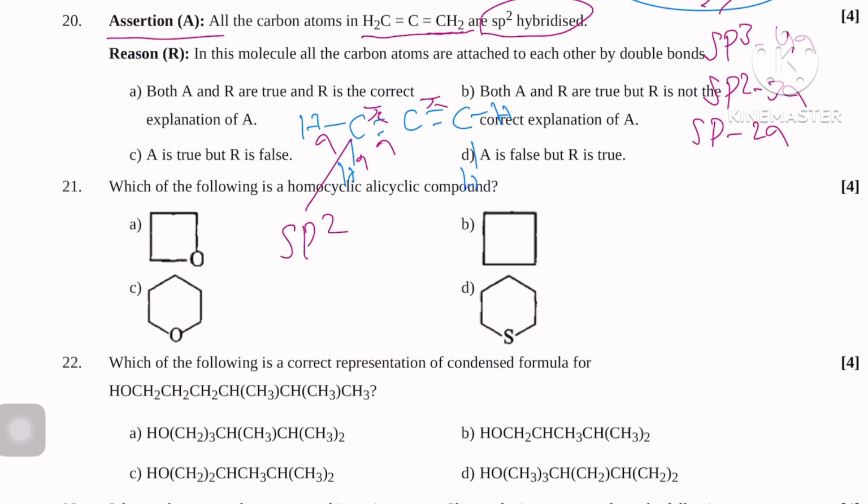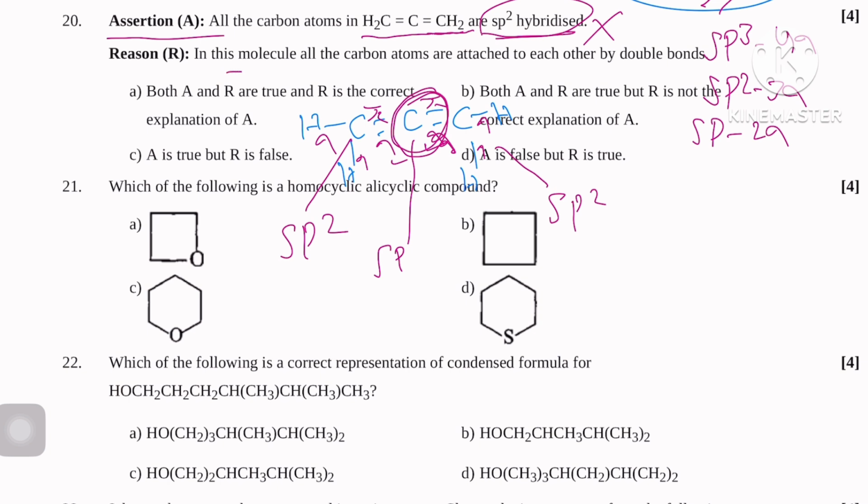Here pi and sigma, sigma, sigma, 2 sigma, so sp. Here this one has sigma, sigma, sigma, 3 sigma, so sp2. So the assertion says all carbon atoms are sp2 hybridized, but not all carbon atoms are sp2 hybridized, because this carbon atom is sp hybridized. So this one is incorrect.